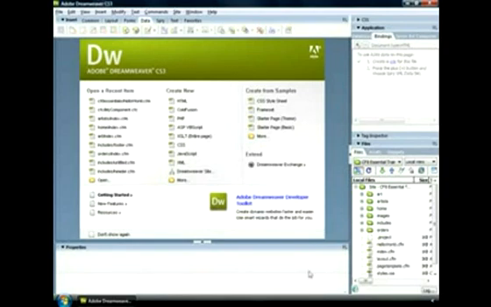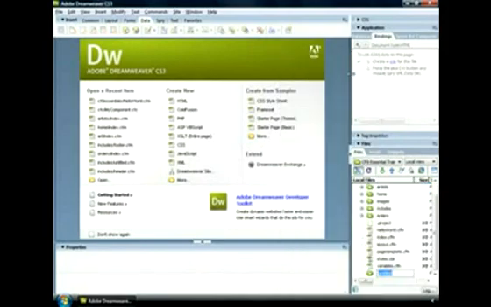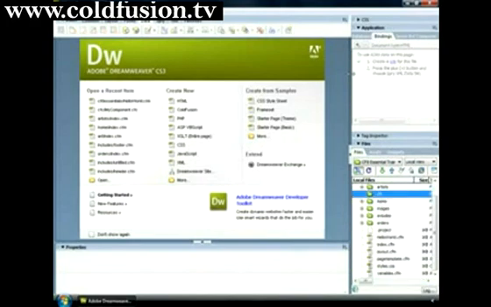To create a CFC manually, first, create a directory in your application to hold them. It's typically a good idea to put your CFCs in their own special directory. So I'm going to start by going to my site and creating a new folder. And I'm going to name the folder CFC. And then I'll put all of my components into this CFC directory.